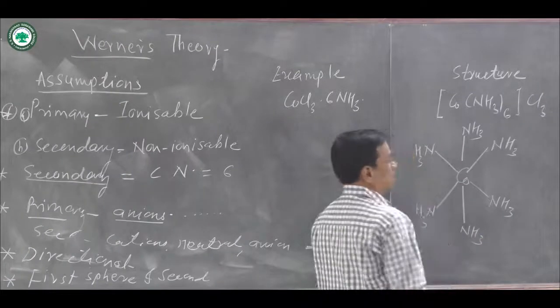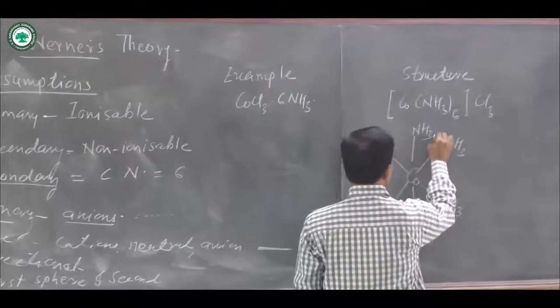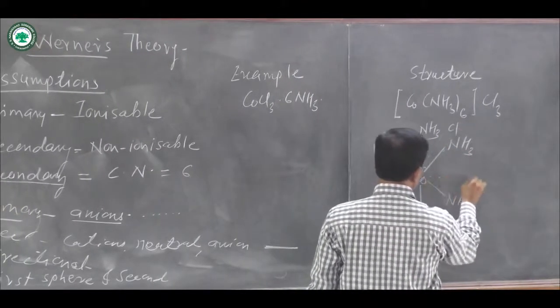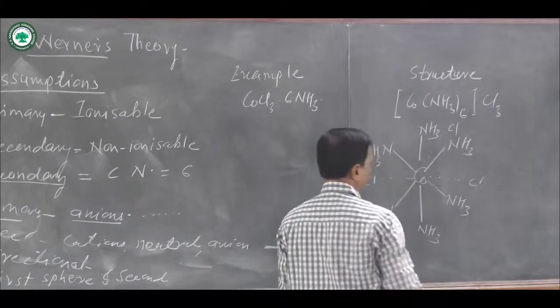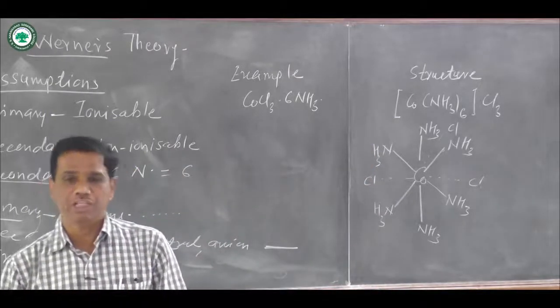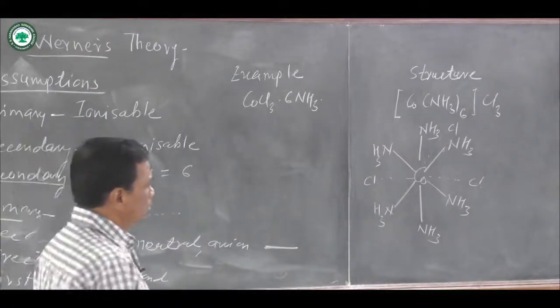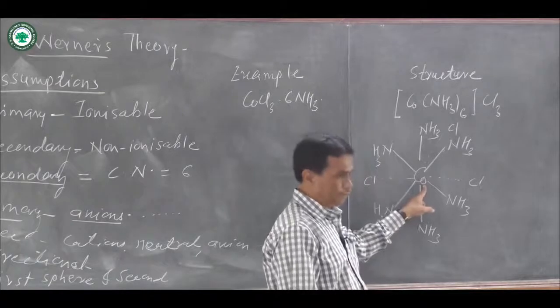Then there are 3 chloride ions. These chloride ions are primary valencies shown by dotted lines. And this is the structure for the [Co(NH3)6]Cl3 complex compound.